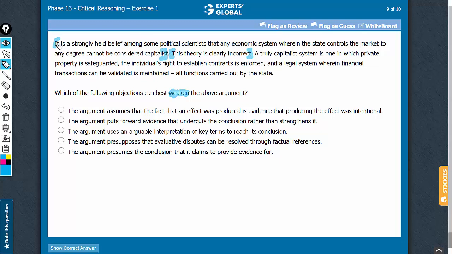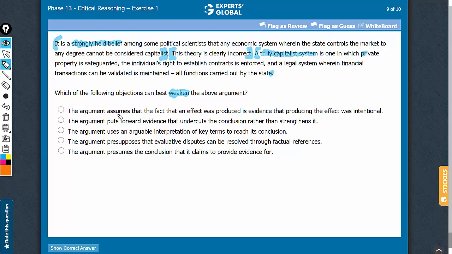To solve this question, we need to understand how this argument is structured. The argument starts by stating a strongly held belief. So from here to here, this is a strongly held belief, and then the argument states that this belief, this theory is clearly incorrect, and then the author goes on to opine that a truly capitalist system is one in which all of this is done.